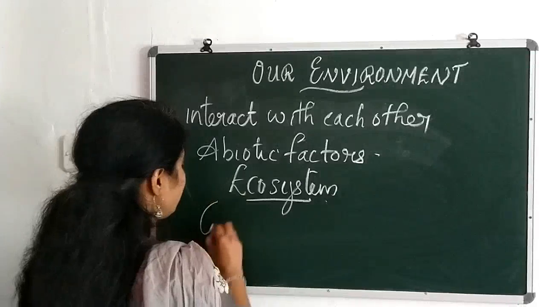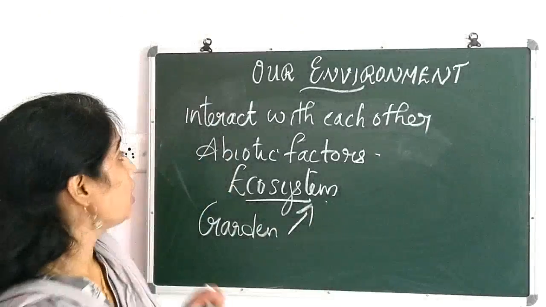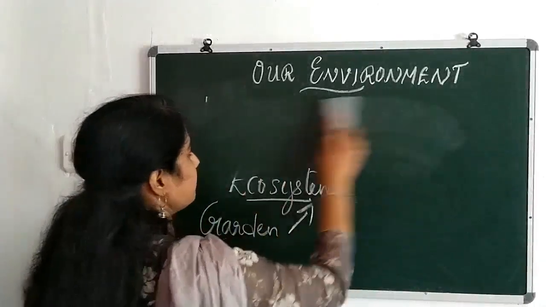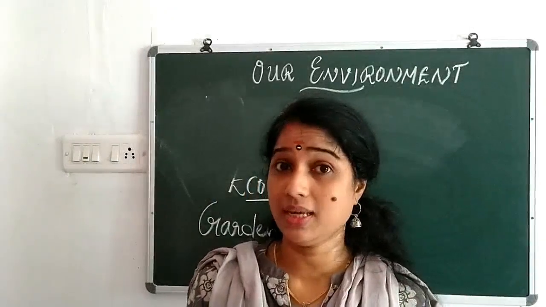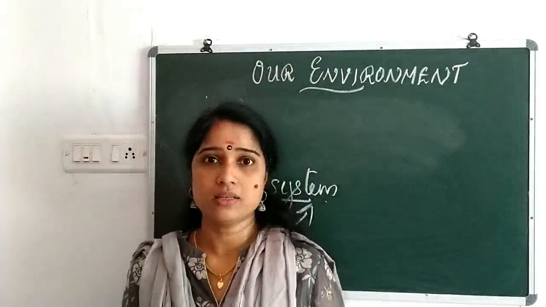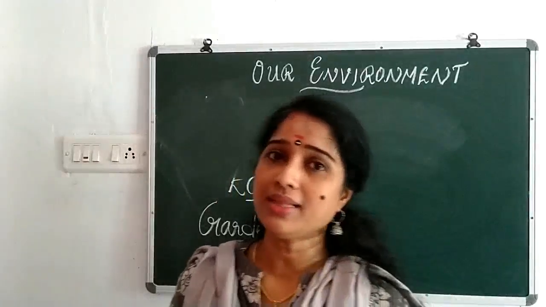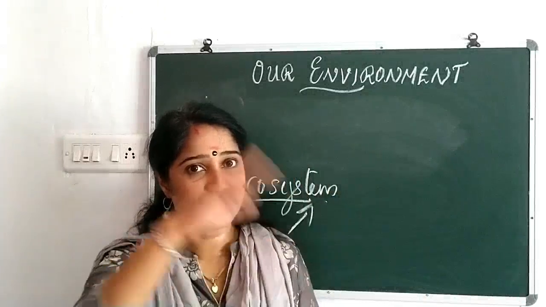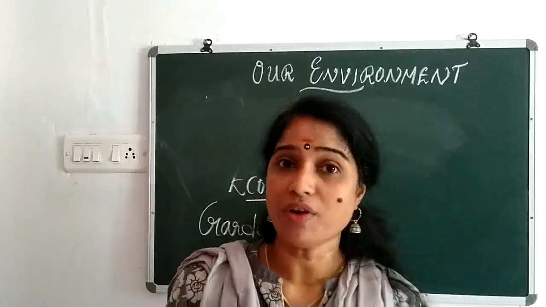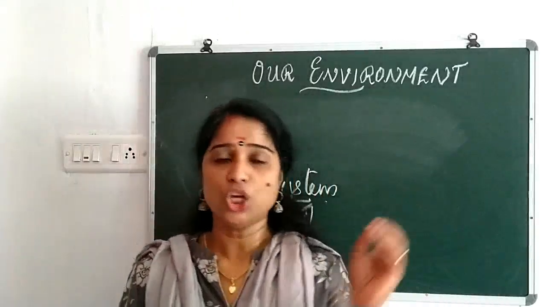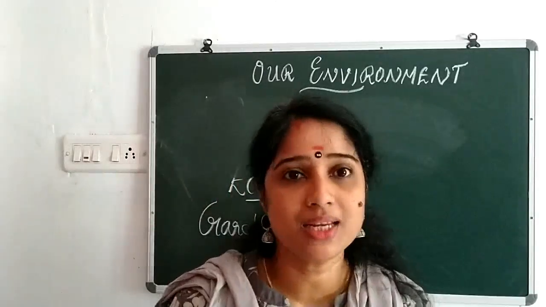The garden is a typical example of an ecosystem. Why? Because in the garden we can see grass, trees, plants, grasshopper, frog, snake, etc., and they all interact with each other. Not only that, they have an interaction with whom? Their growth, reproduction and all the activities are under the control of non-living factors like temperature, humidity, soil, water, air, etc. Clear? So we can call the garden an ecosystem.